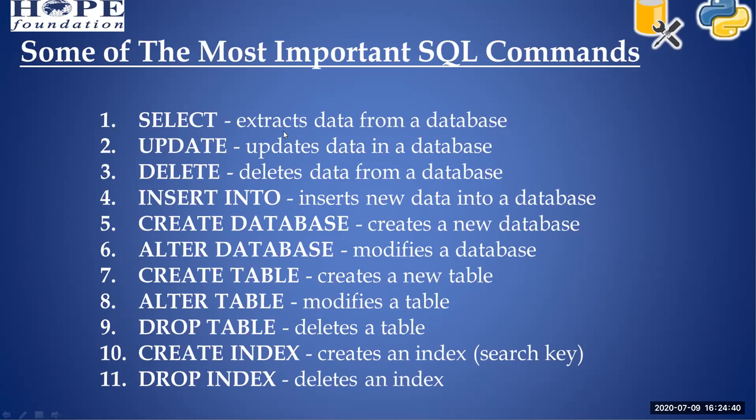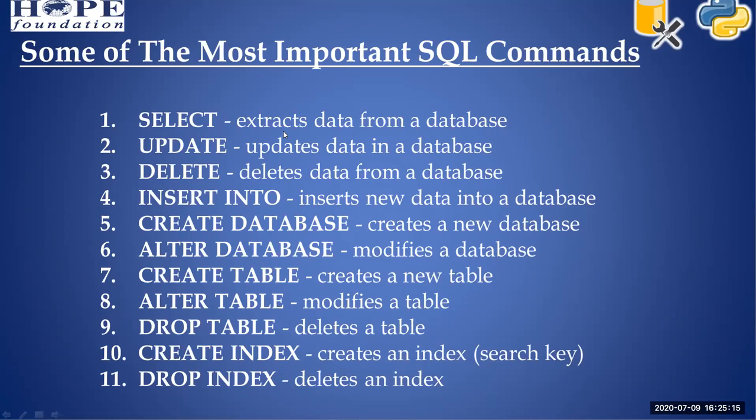After that, create table is used to create a new table. Then alter table: here you can alter your column name, add a column, and also change the data type of a column. So you can make any alteration to your table by using alter table, right? And drop table is used to delete your table from your database. It just drops your table from your database, right?